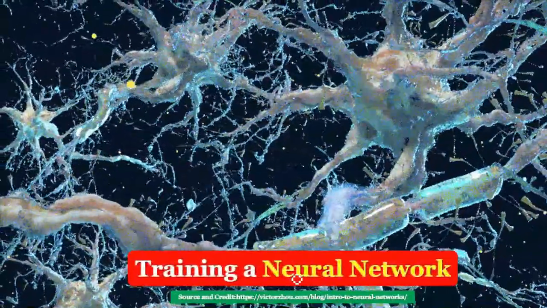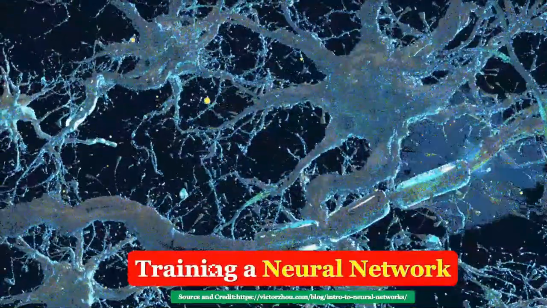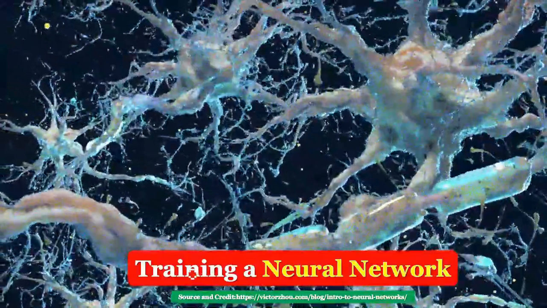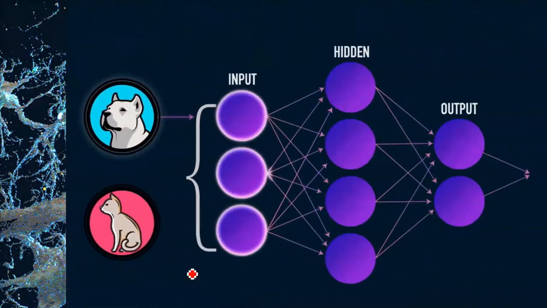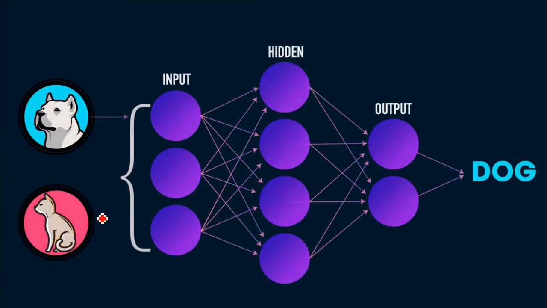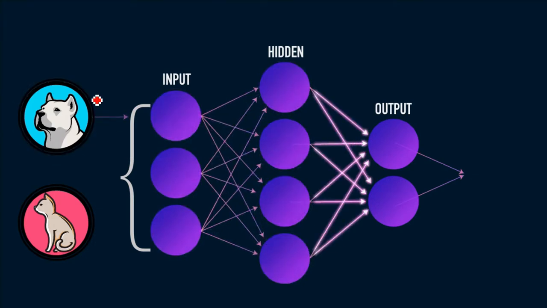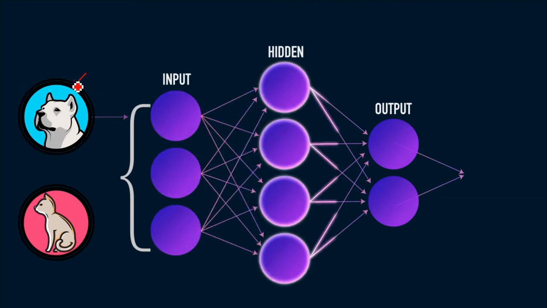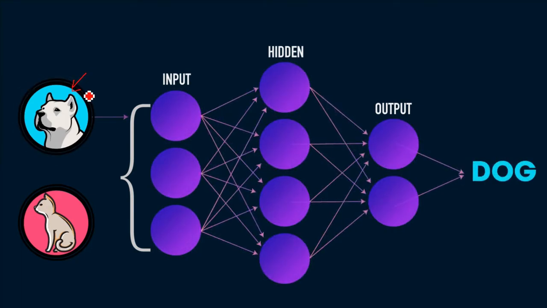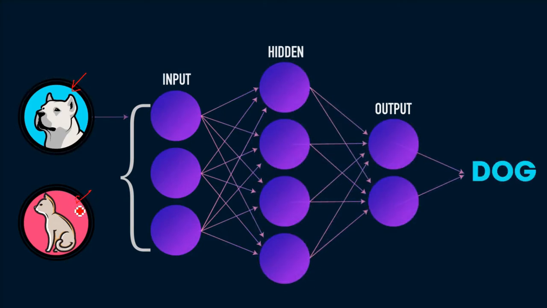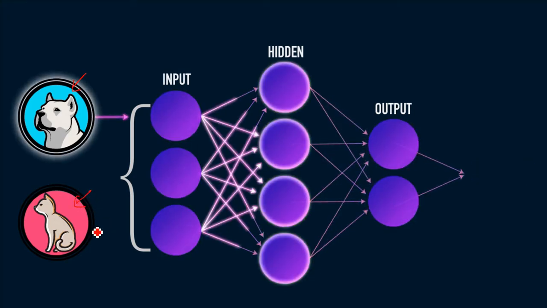How to train a neural network. How to teach a neural network to understand things, to distinguish, to recognize. As far as humans are concerned, when we are born, after that we start learning by experience, people tell us. So we know that this is a dog. And if a cat is there, we can easily find out that this is not a dog but a cat.